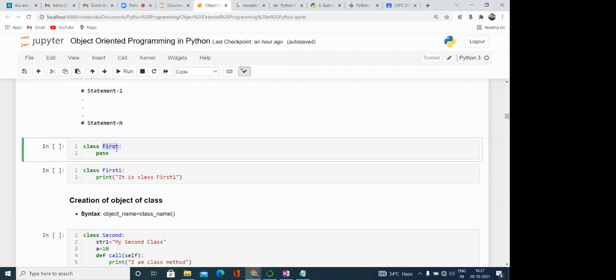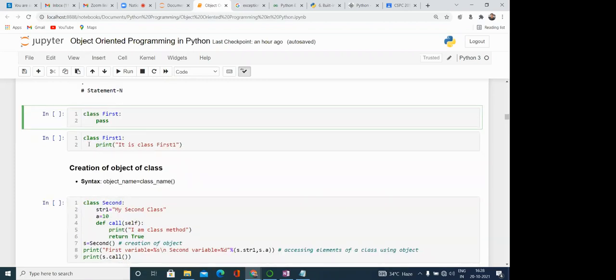In Python also, it is a convention that the name of the class should always start with a capital letter. However, if you write the class name with a small letter, that is not an error, but it is a convention in Python, the same as in Java. So in this way we can define a class. This is a very small class. Here we have written one statement, pass, which means we are not doing anything in this class.